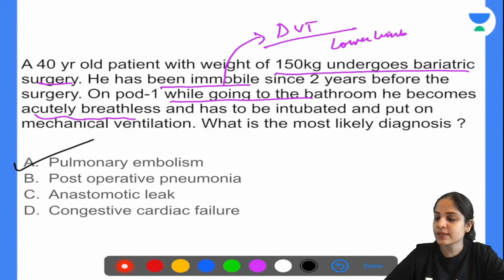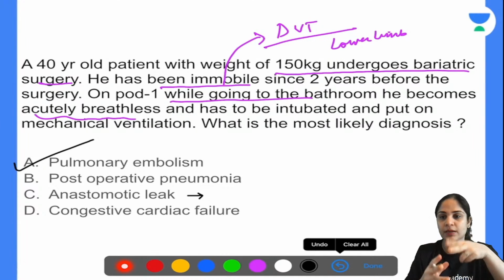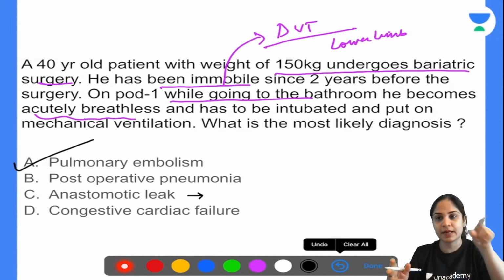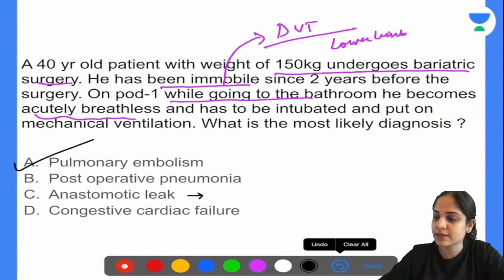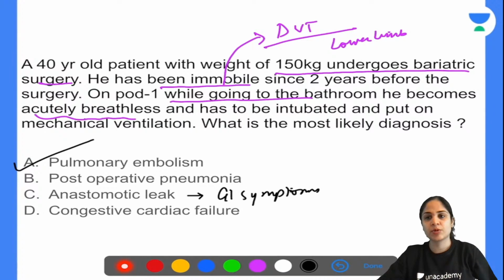So for others who are saying, ma'am, it could be anastomotic leak, remember, bariatric surgery, if you are doing a Roux-en-Y bypass surgery, you can have anastomosis. So if there is anastomotic leak, that will present more with GI symptoms. The patient will complain of pain in the abdomen, bloating of the abdomen, and not of breathlessness.